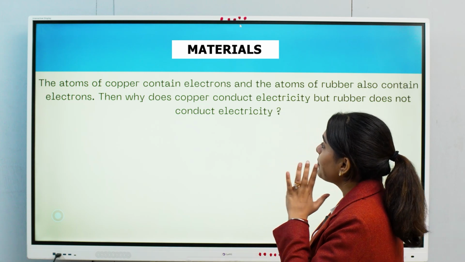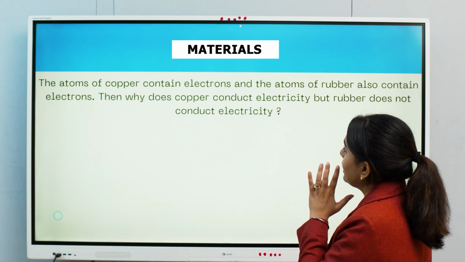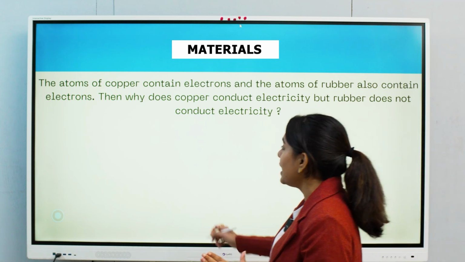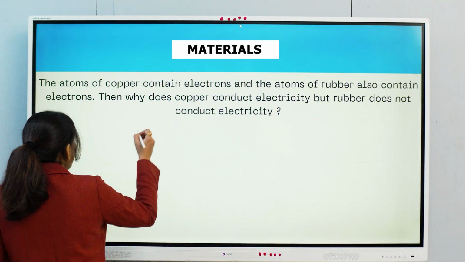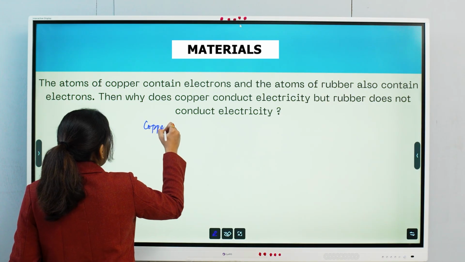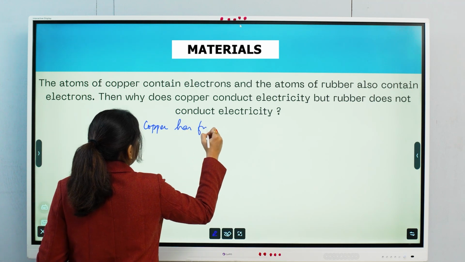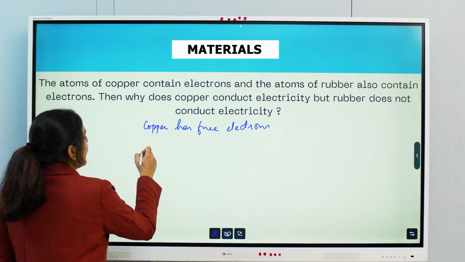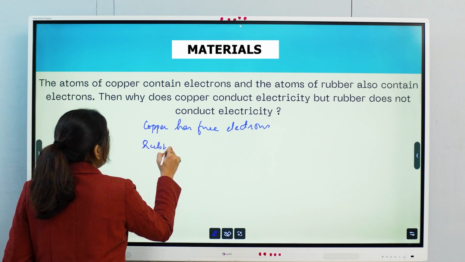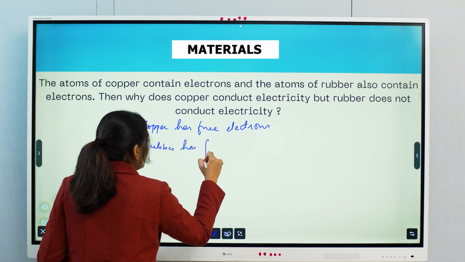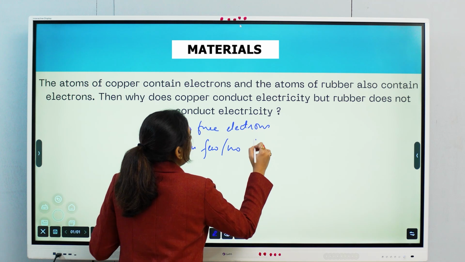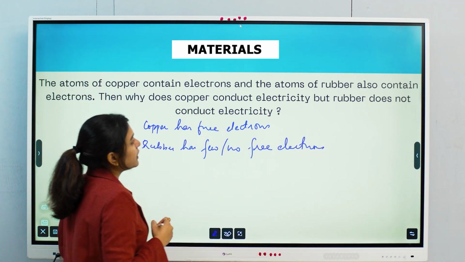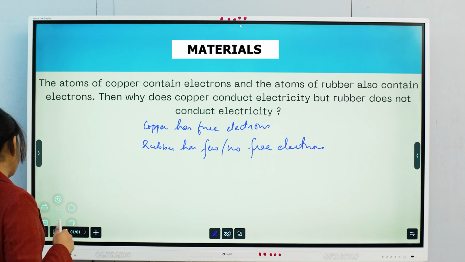The atoms of both contain electrons, but copper has sufficient free electrons, whereas rubber has few or let's say no free electrons. So as a result, rubber does not conduct electricity.